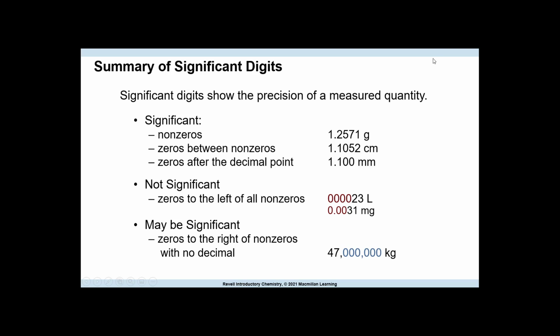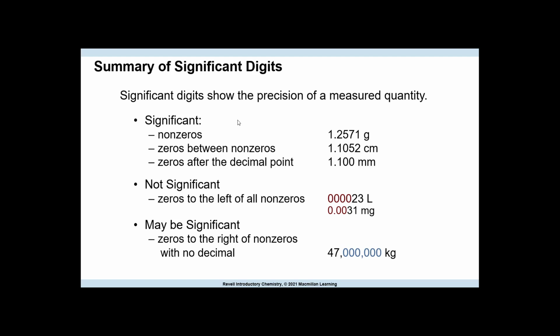Okay, so summary of significant digits. Significant digits show the precision of a measured quantity. That means the more numbers you have, the more precise it is. Anything that's a non-zero in a value is considered significant. Zeros between non-zeros, sandwiched in, are significant. Zeros after a decimal point when you have non-zero numbers in front are significant.